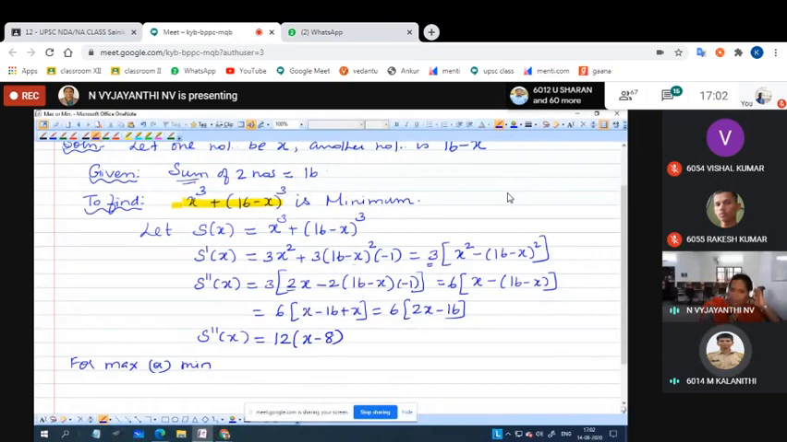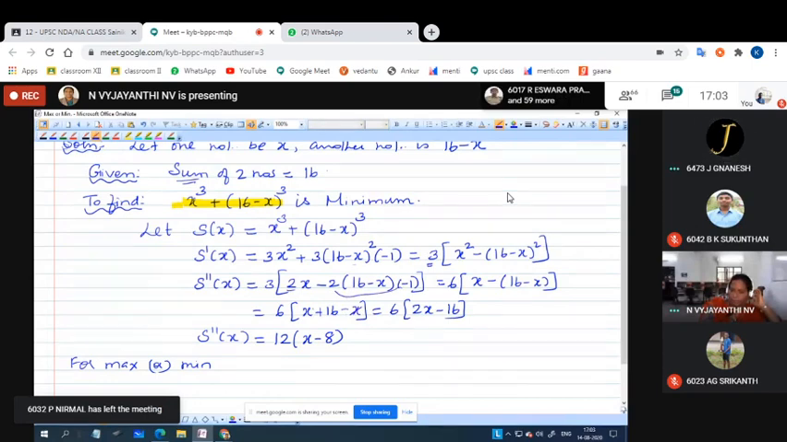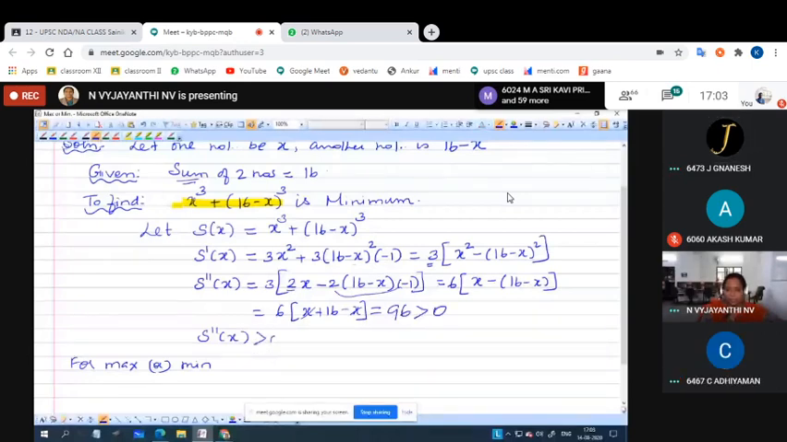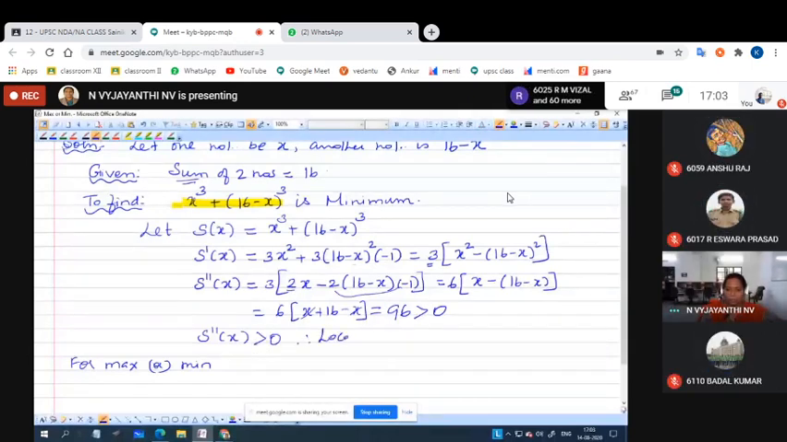Okay, this will become minus plus, minus, isn't it? Plus 16 minus x. So x gets cancelled, isn't it? So 16 sixes are 96. 96 is greater than 0. Greater than 0 means minimum. Local minimum, local minima is attained.